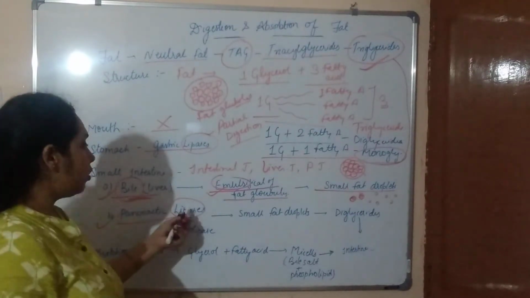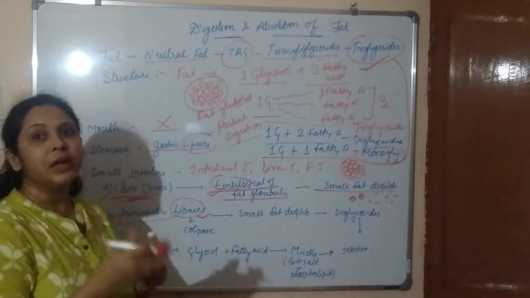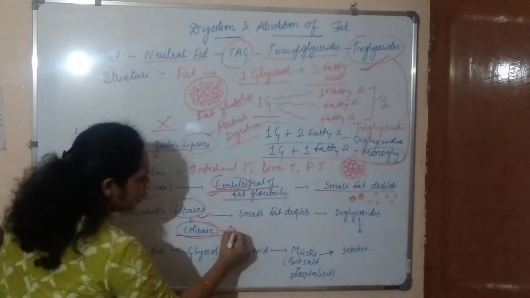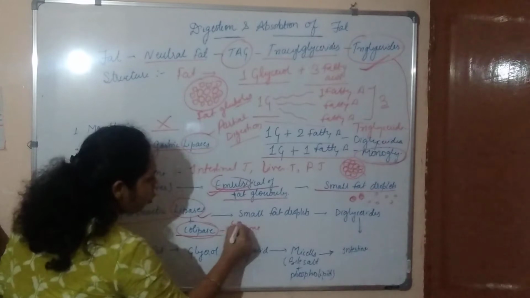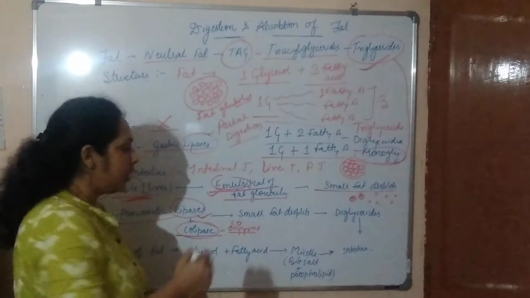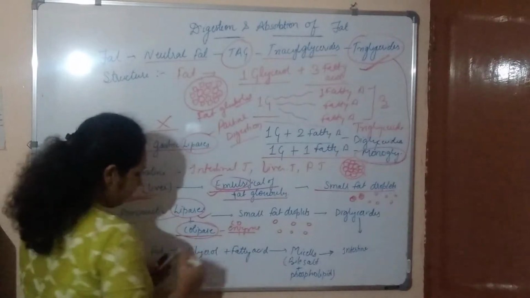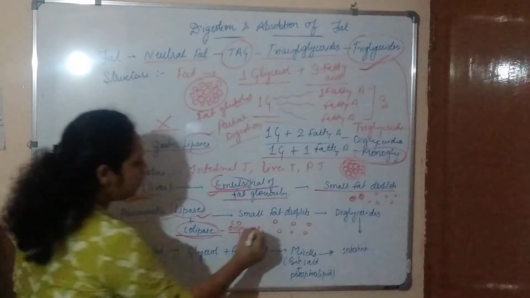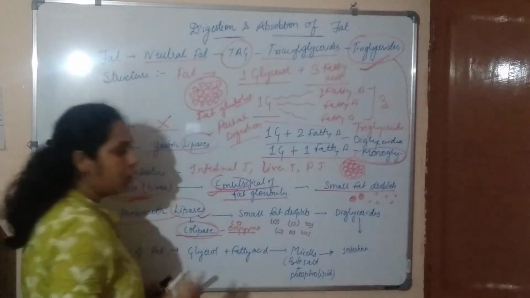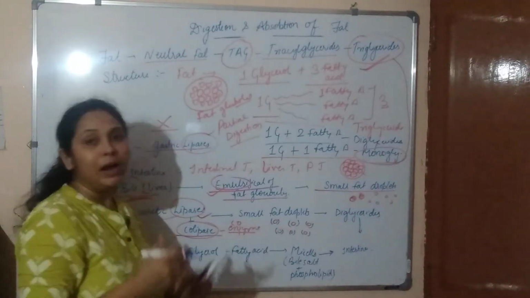We know that it is very important. Lipase is an enzyme which helps in the breakdown of fat molecules, and colipase is also an enzyme. It is called a coenzyme. It works with lipase and helps in the digestion of fat. Now these small, isolated fat droplets, the lipase and colipase start to bind to them, and they start to work on it, and break down the triglyceride or the fat droplets.